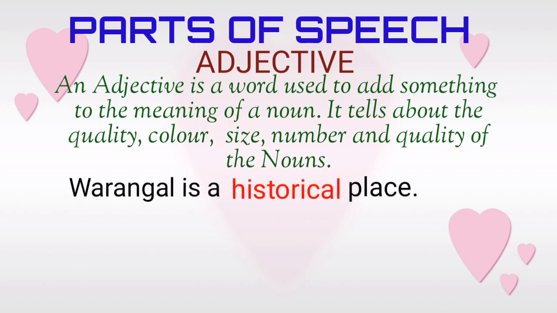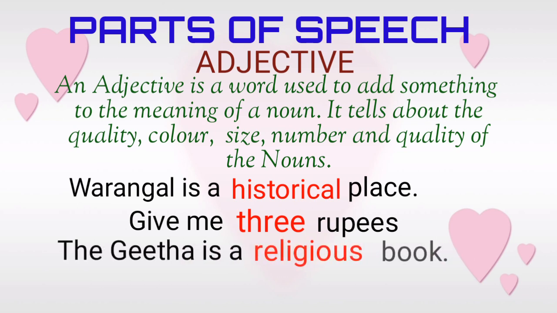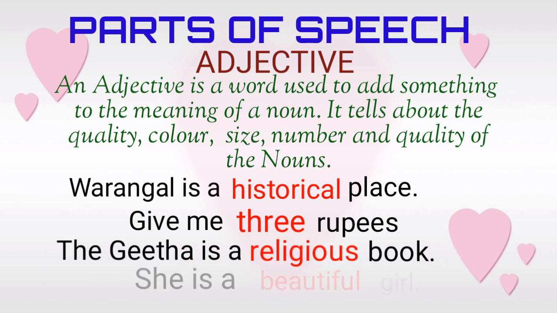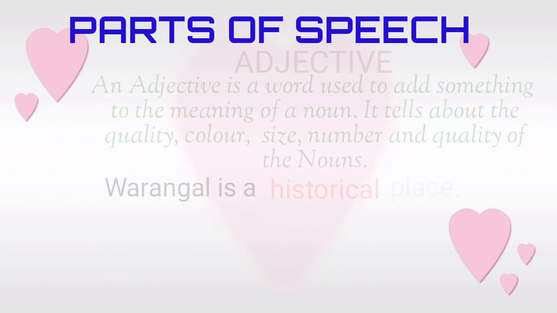Warangal is a historical place. Give me 3 rupees. The Gita is a religious book. She is a beautiful girl. Here in the given examples, historical, 3, religious, beautiful are said to be examples of adjectives.